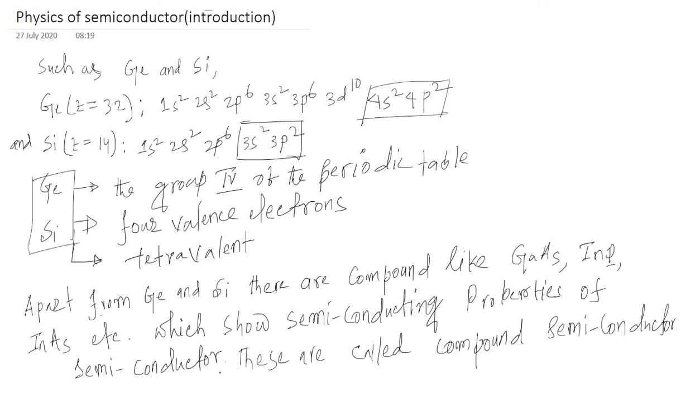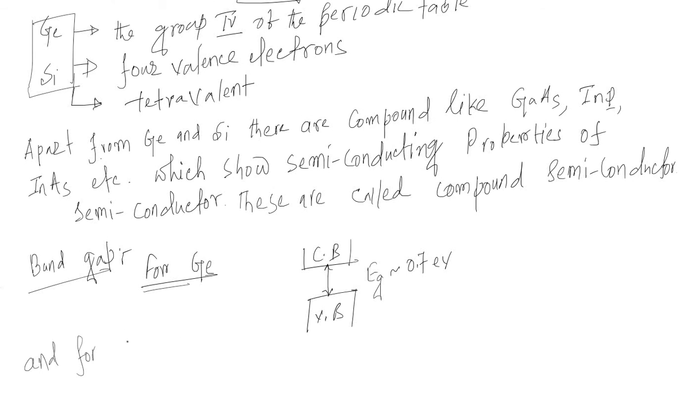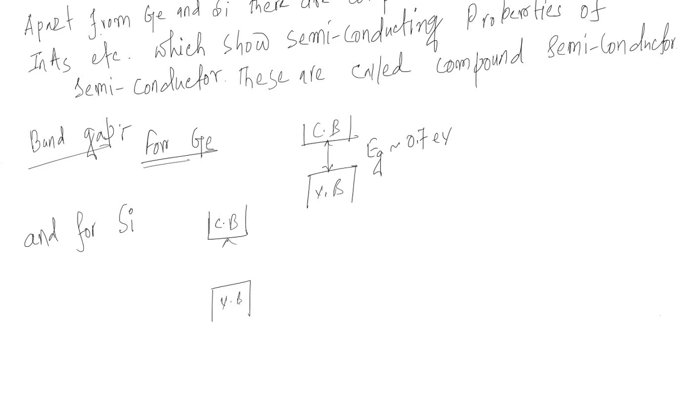Let's see the band gaps of silicon and germanium. The band gap between the conduction band and valence band of germanium is almost equal to 0.7 electron volt, and for silicon the band gap between the conduction band and valence band is almost equal to 1.1 electron volt.